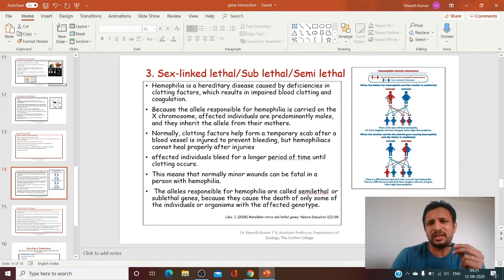Here you can see the father. The red indicates that he is affected with hemophilia. The defect is in the X chromosome, which is why it is shown as red here, and he donates it to his daughters. The mother being normal, the daughters will be carriers; they will not show the disease.